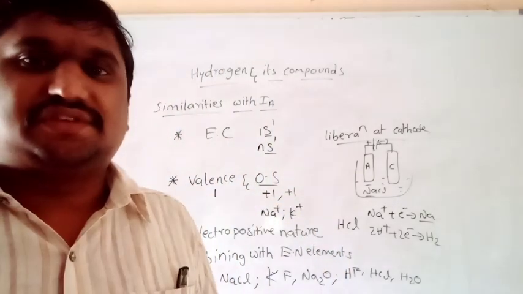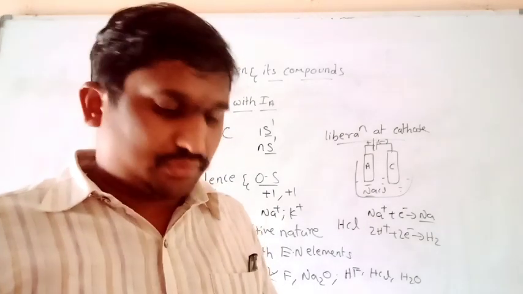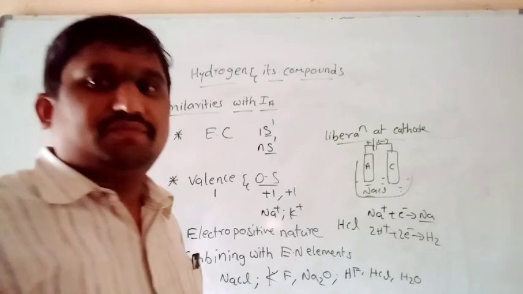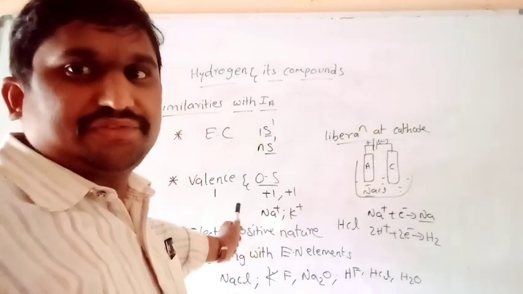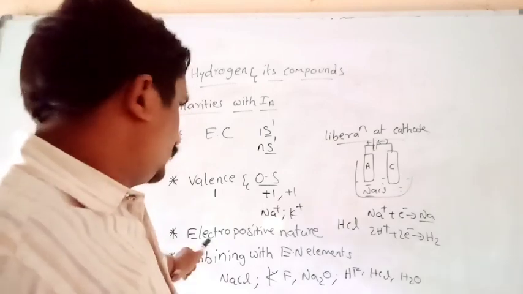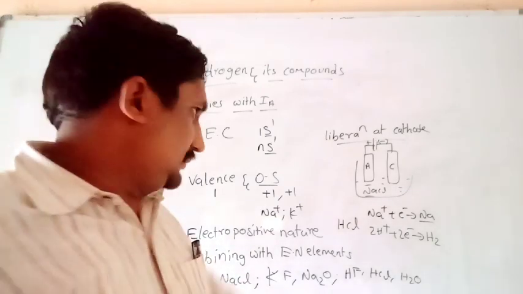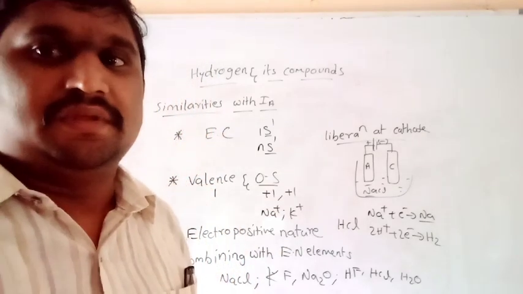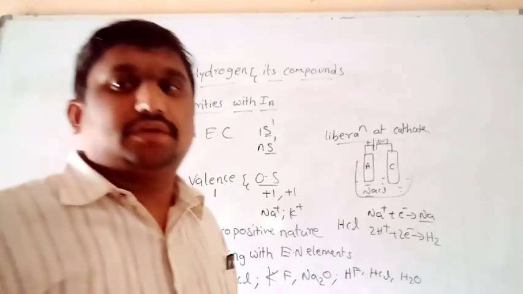These are all the similarities between hydrogen and first group elements. So what are the similarities? First, electronic configuration. Second is valence and oxidation state. Third is electropositive nature, fourth is combining with electronegative elements, and last is liberation at cathode. These are all the similarities between hydrogen and first group elements.